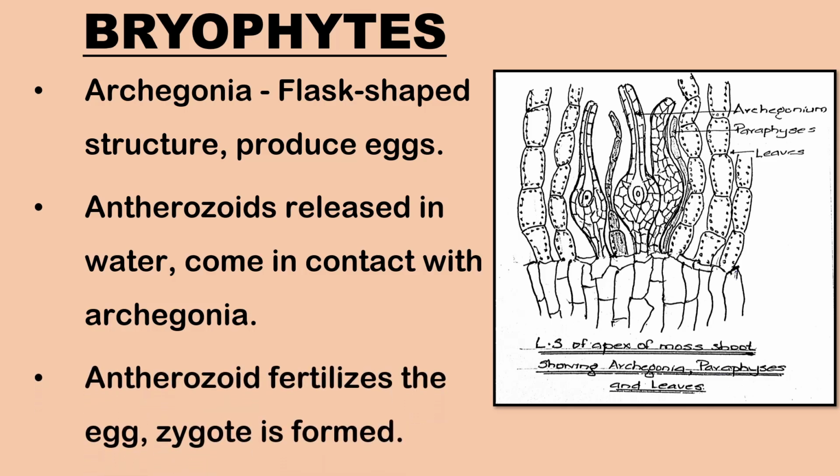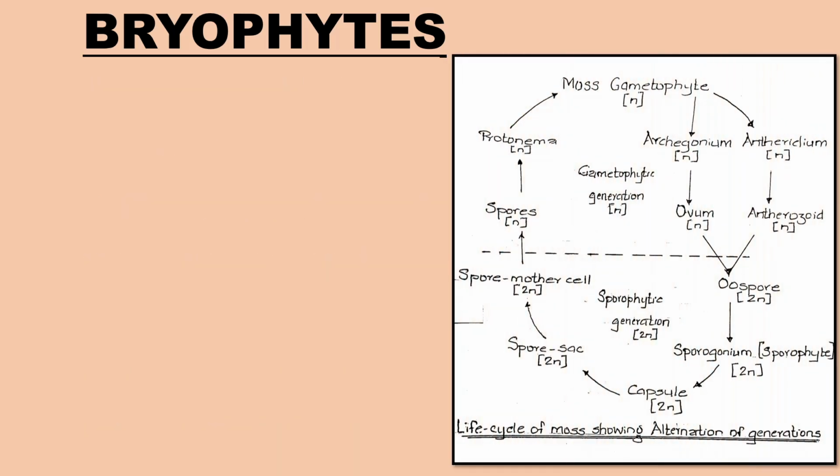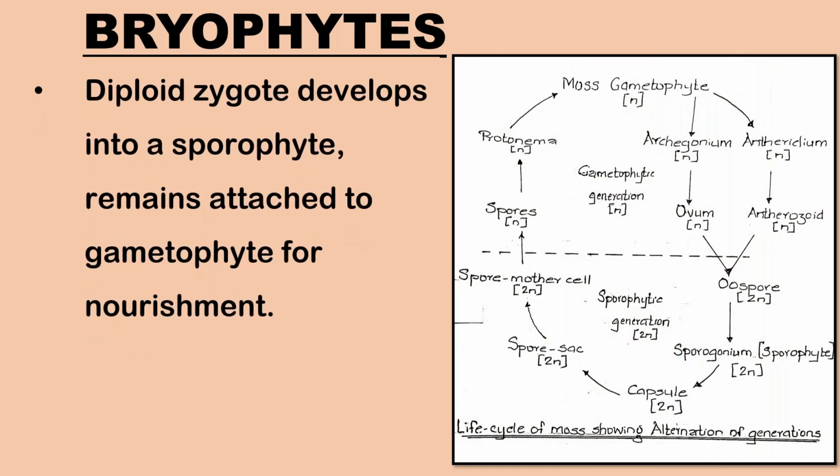Once the antherozoid fertilizes the egg, a diploid zygote is formed. The zygote develops into a multicellular body called a sporophyte, which remains attached to the gametophyte for nourishment.